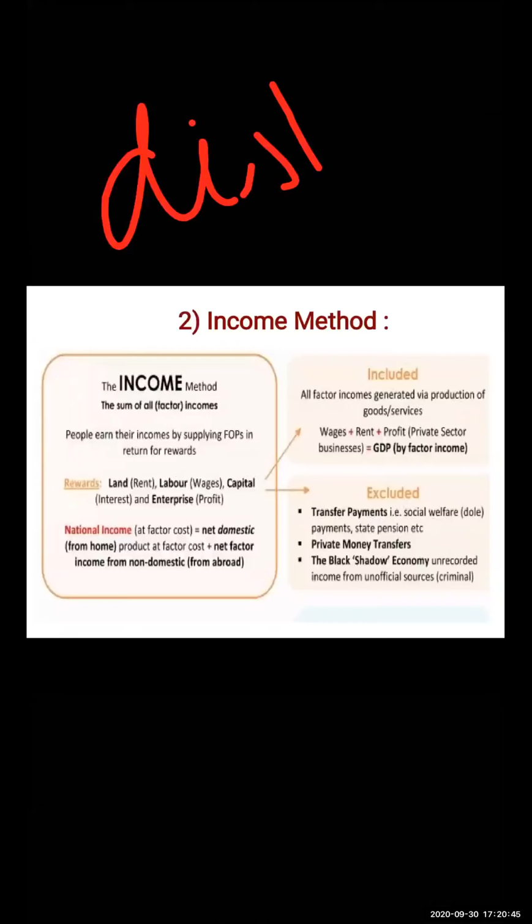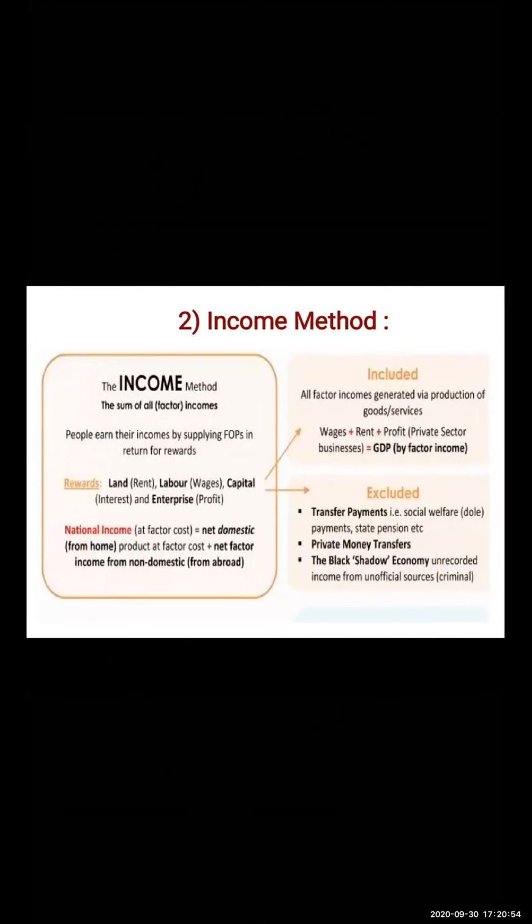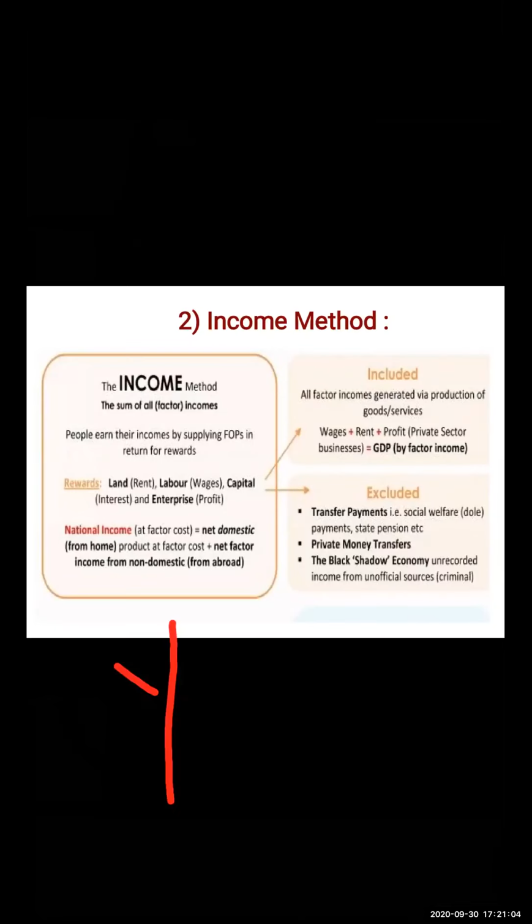Why the distribution side? Because over here the firm distributes income to the household for the use of factors of production. According to this method, the income payments received by all citizens of a country in a particular year are added up. That is rent, wage, interest, and profit. We add all of this.